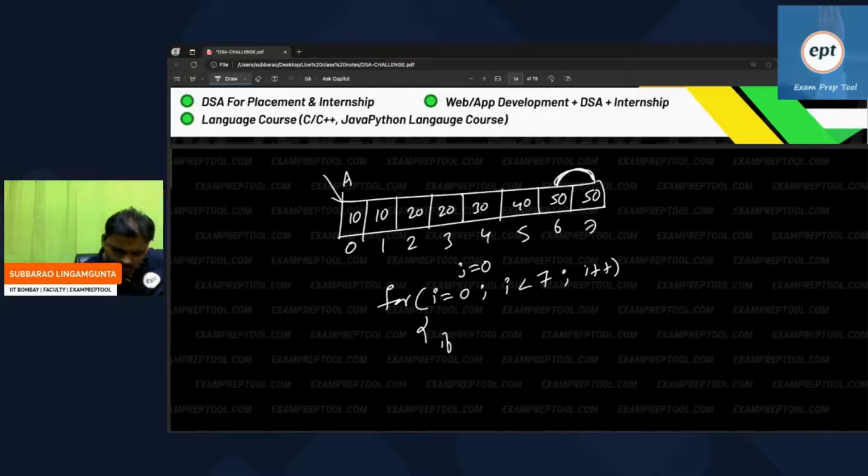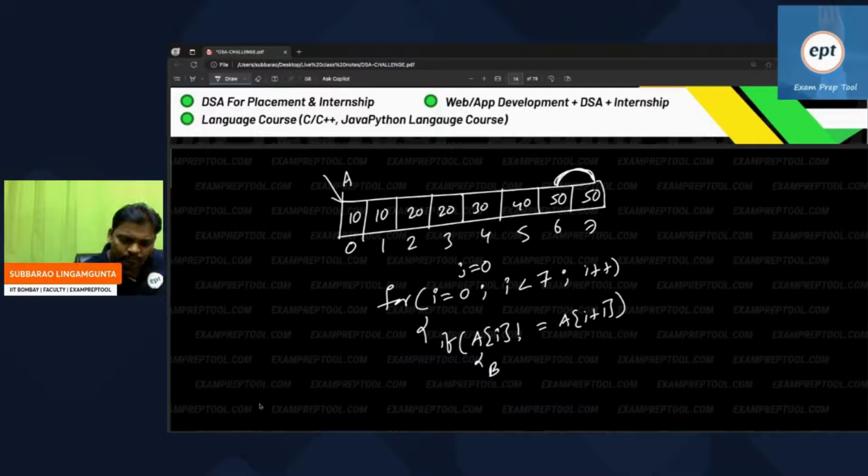See what I'm doing. If A of i is not equal to A of i plus 1, if this condition is true, then only the j concept will come.